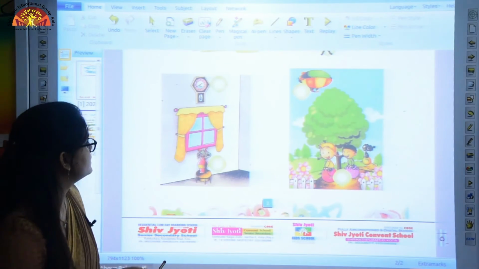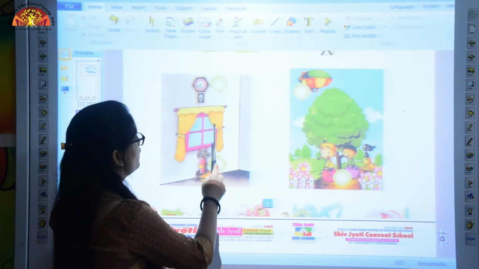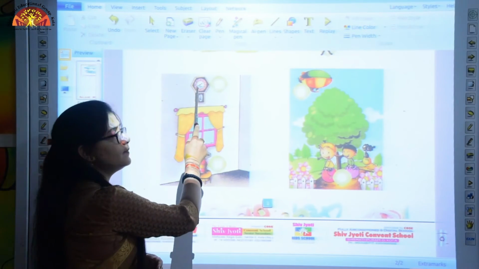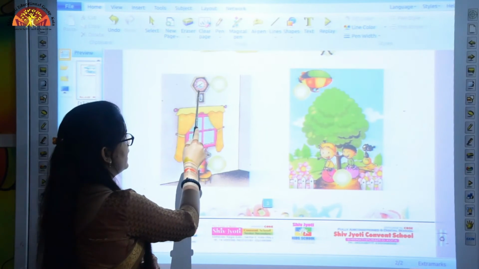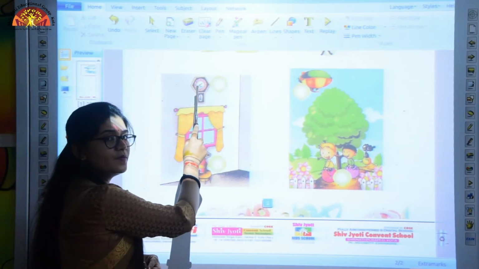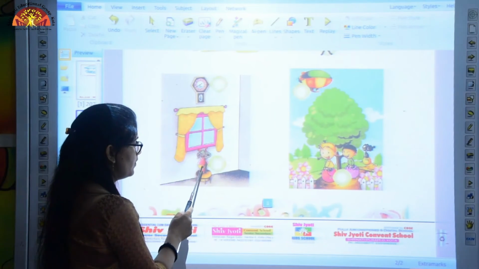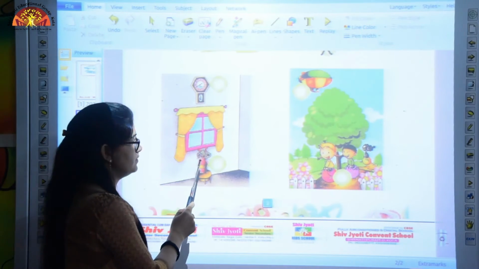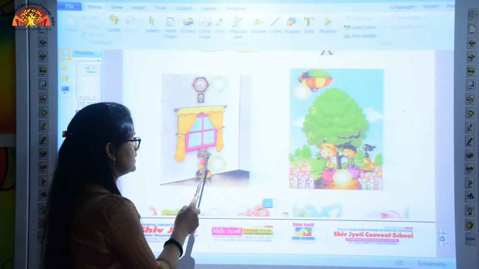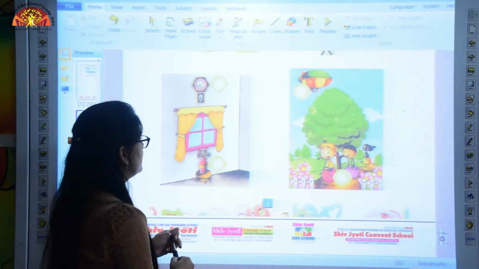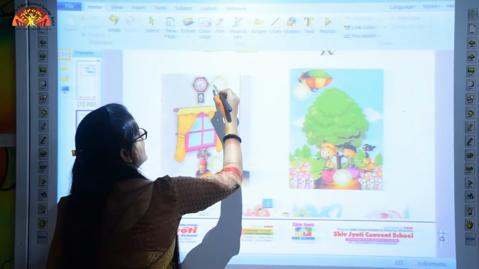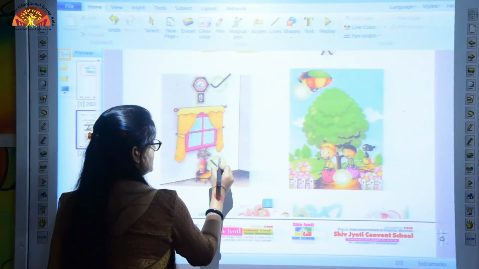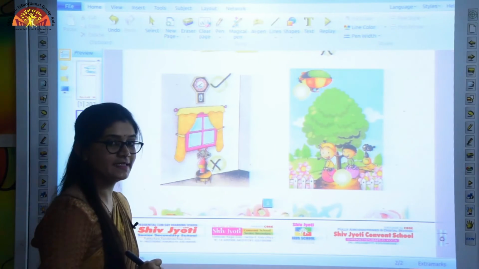Now come to the next one. Where is the clock? The clock is above the window. And where is the flower pot? The flower pot is below the window. So here we will tick the object that is above and cross the object that is below like this.